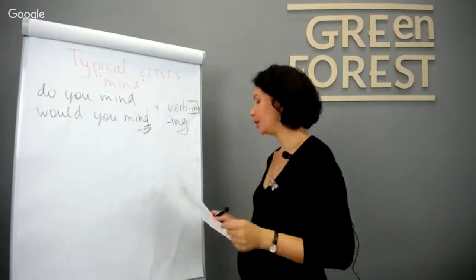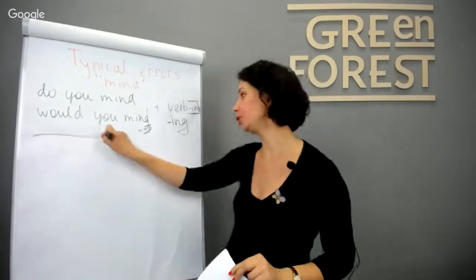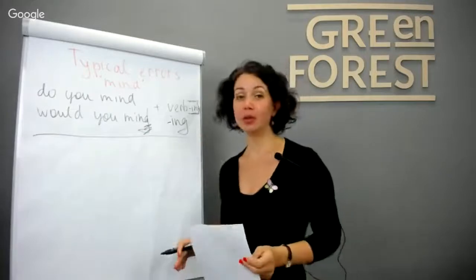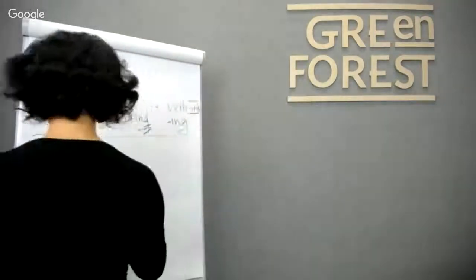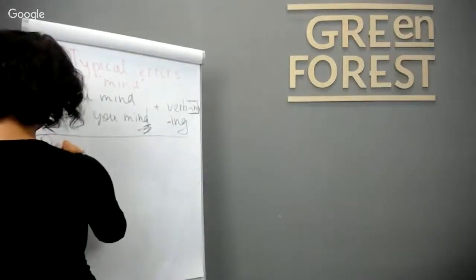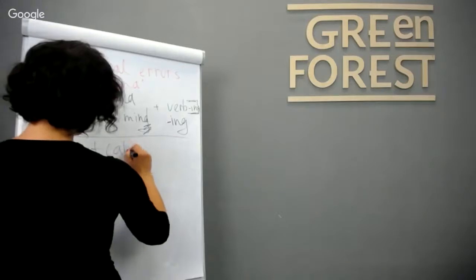The second one, very often when we talk about future, we don't use future with the verb mind. Usually we use present simple with the verb mind. So present, when we talk about future.